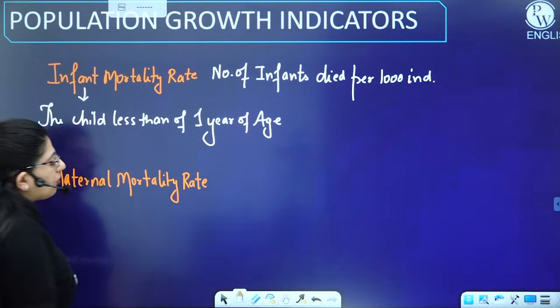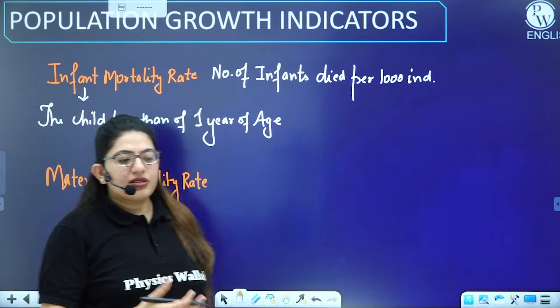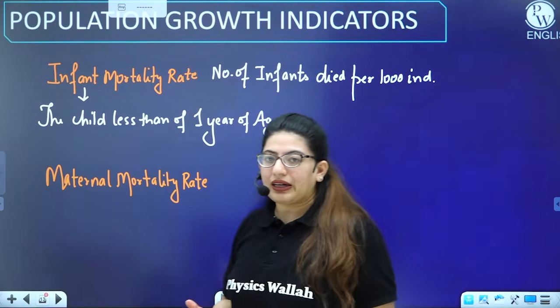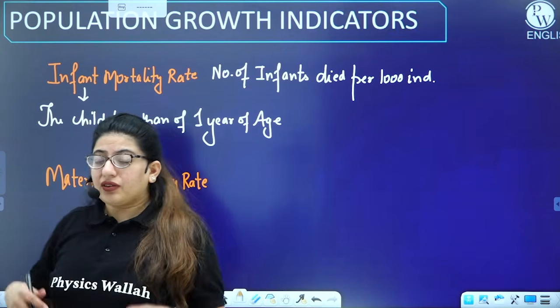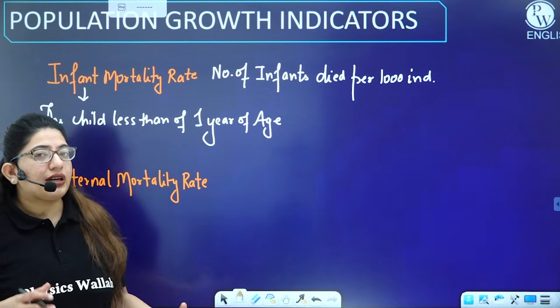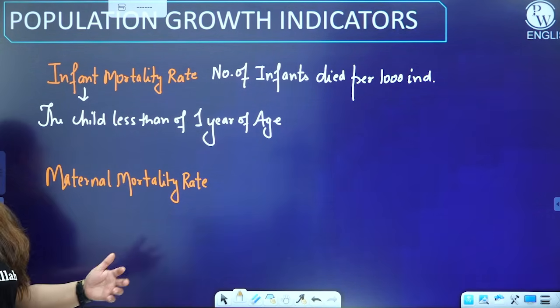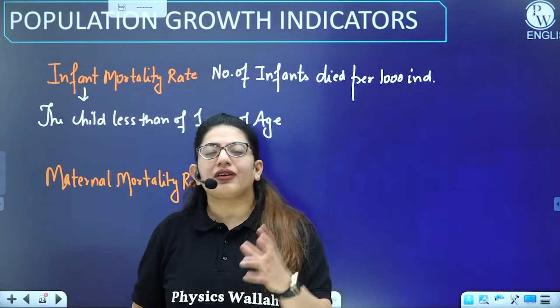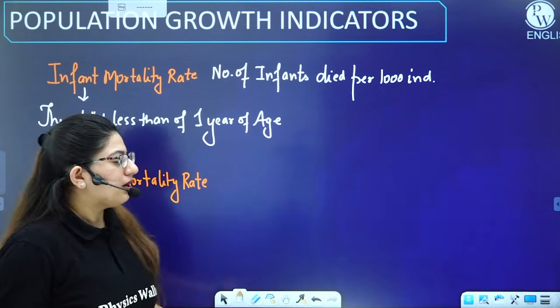What is maternal mortality rate? If there is a woman who is pregnant and some complication occurs during pregnancy and the female dies, you will count it in the maternal mortality rate. So whatsoever mothers are dying due to pregnancy, their rate is known as the maternal mortality rate.